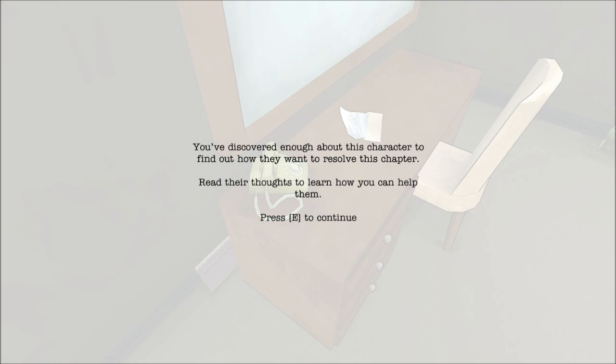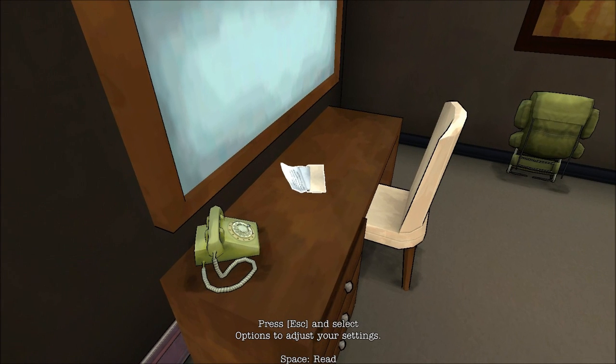You discover enough about the character to find out what they need or want to resolve the chapter. Read their thoughts to learn how you can help them. I want to learn more about you, though.